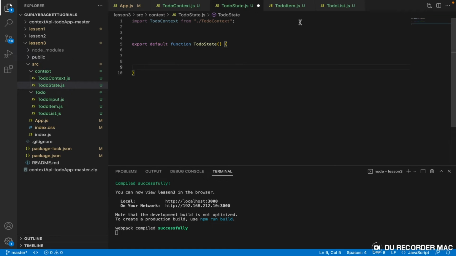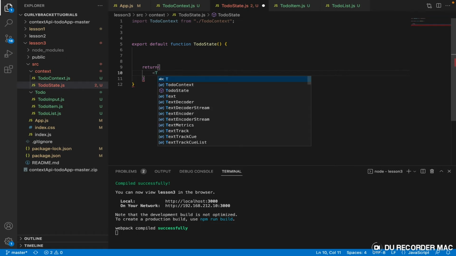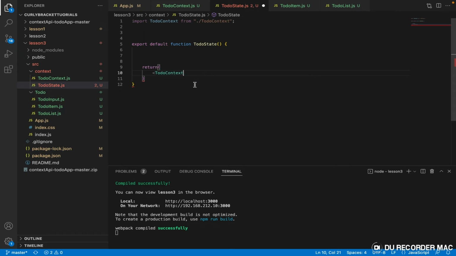So it has to return something, right? The normal thing to do is that it returns something. What will it return? I want it to return this component that we just imported, ToDoContext, but not just ToDoContext, ToDoContext.Provider, right? Because this is the provider of our context.